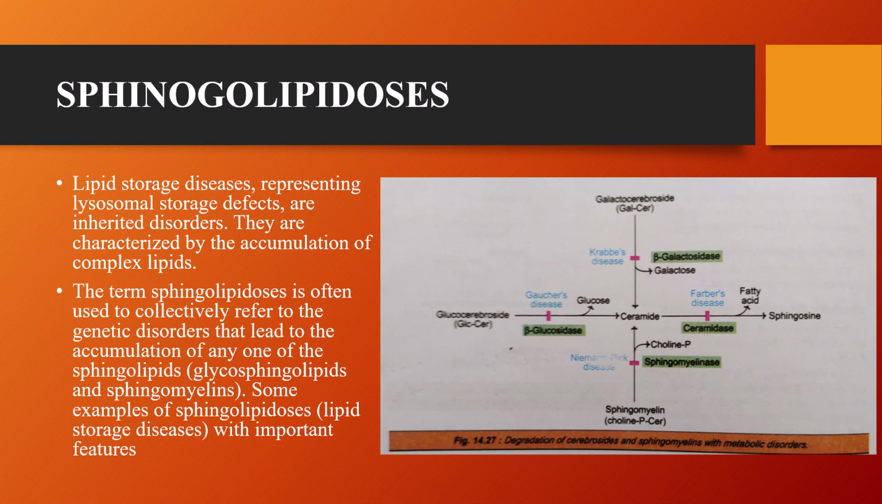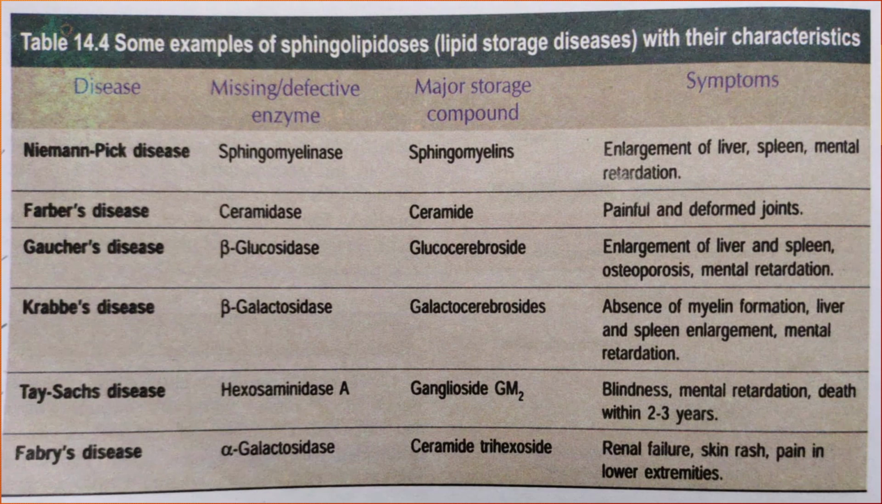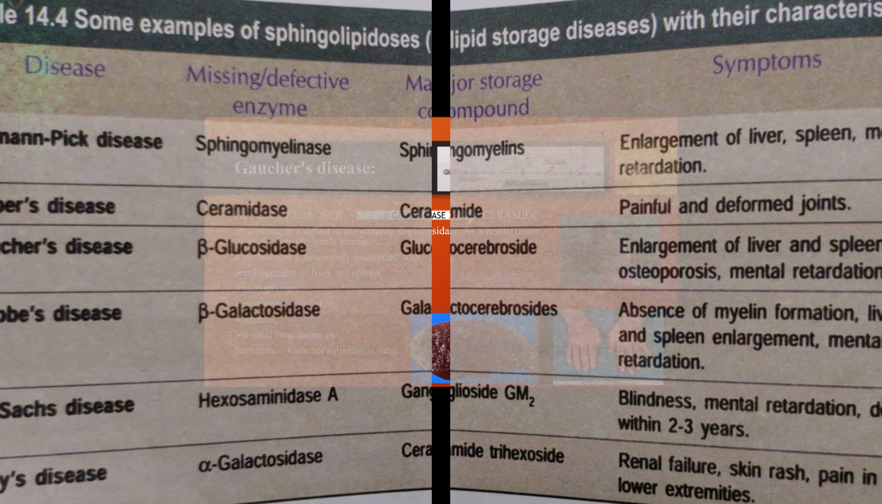Sphingolipidoses. Sphingolipidoses are a group of inherited lysosomal storage disorders characterized by accumulation of sphingolipids due to enzyme deficiency. They include disorders involving glycosphingolipids and sphingomyelins. Now let us understand some important examples.